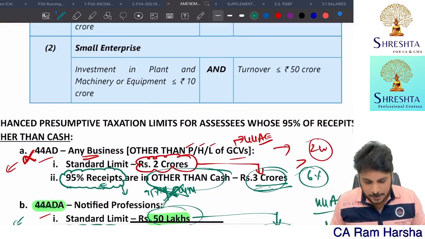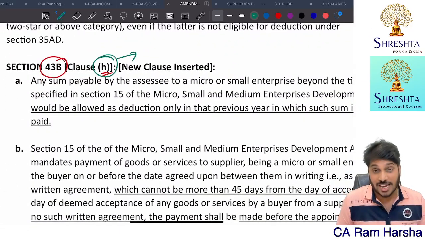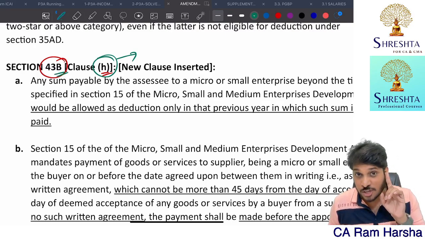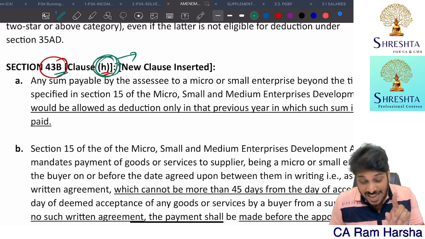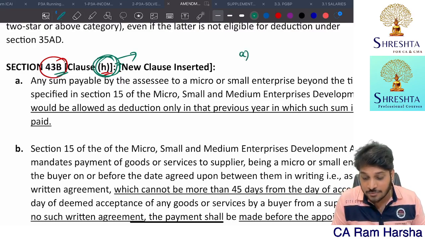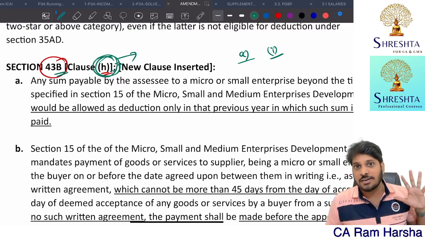Fine. Next, then we have one more amendment, a very important amendment, which is clause number H, insertion in 43B section. You need to observe this amendment very carefully, because the treatment of disallowance for clause number H is completely different from clauses A to I. From the remaining 6-7 clauses we have, this 8th clause is completely different.